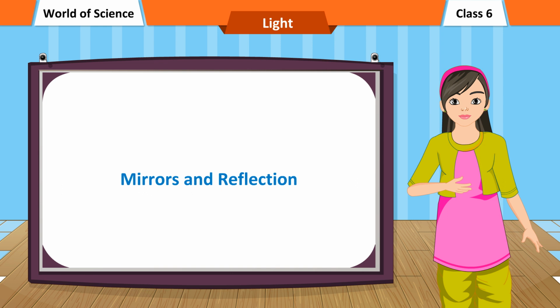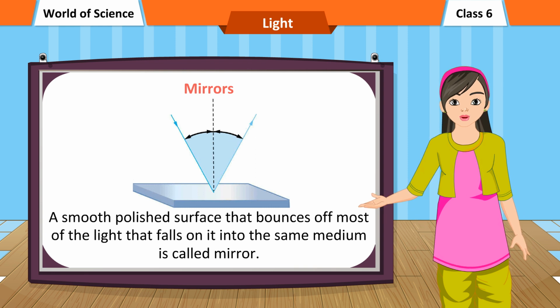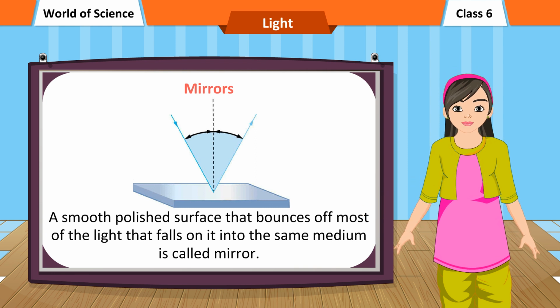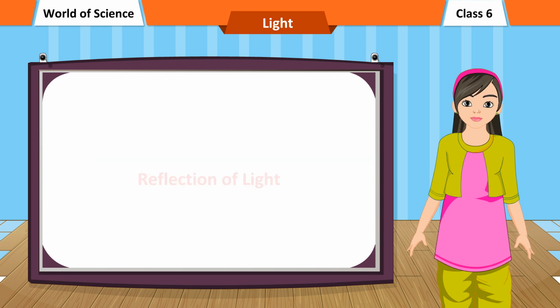Mirrors and reflection. Mirrors. A smooth polished surface that bounces off most of the light that falls on it into the same medium is called a mirror. A looking glass is the best example of a mirror.